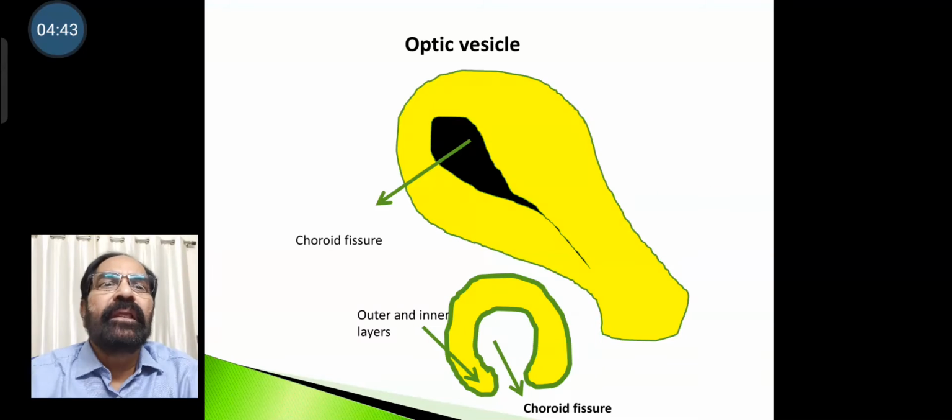Then we go to the eye. You can see in this the optic vesicle, which is having a stalk. Then on its ventral surface you can see one fissure, that is called choroid fissure. So the optic vesicle has got two layers, inner layer and outer layer, that give rise to the retina, and the arrow below shows the choroid fissure.